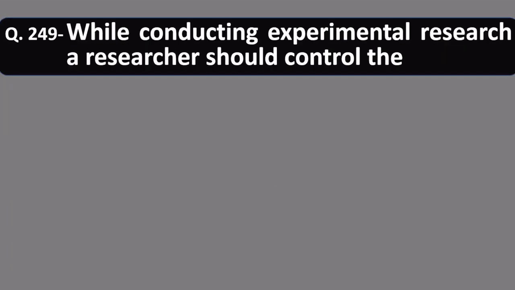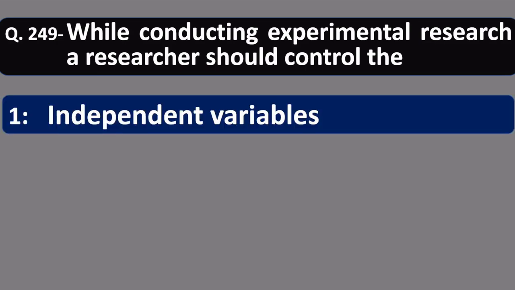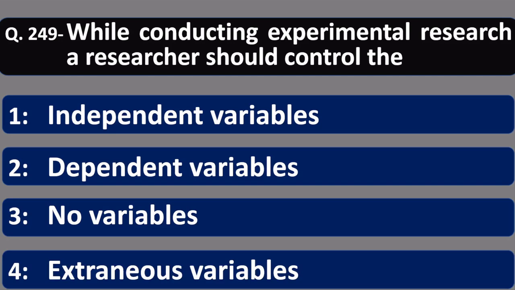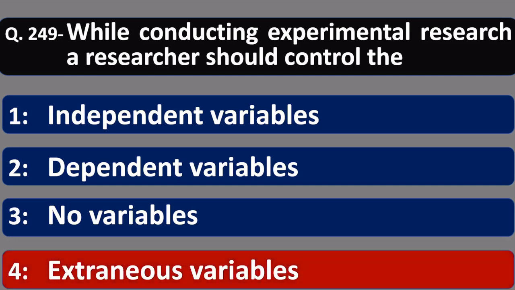Question 249. While conducting experimental research, a researcher should control the, what should be controlled? Number 1, independent variables. Number 2, dependent variables. Number 3, no variables. Number 4, extraneous variables. Friends, to get better result in experimental research, the researcher has to control all extraneous variables. So, option number 4 is correct, extraneous variable.